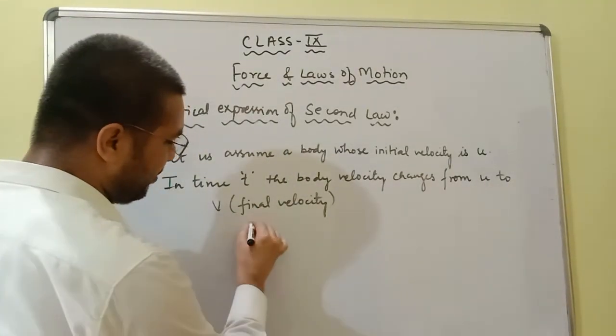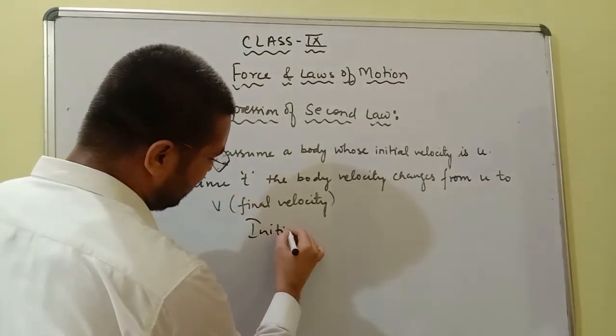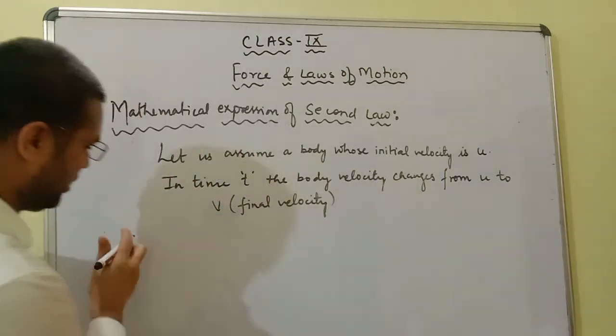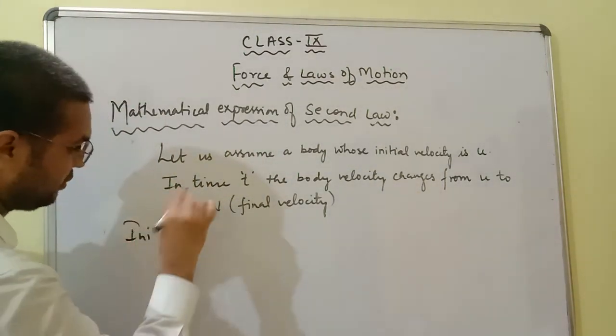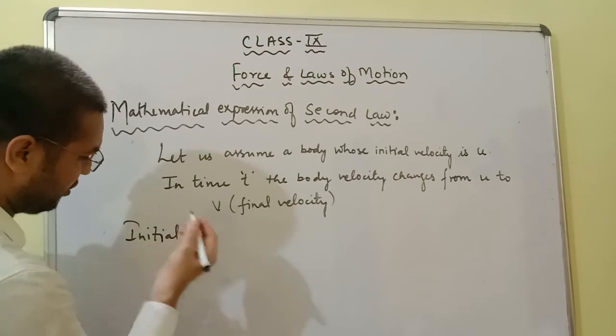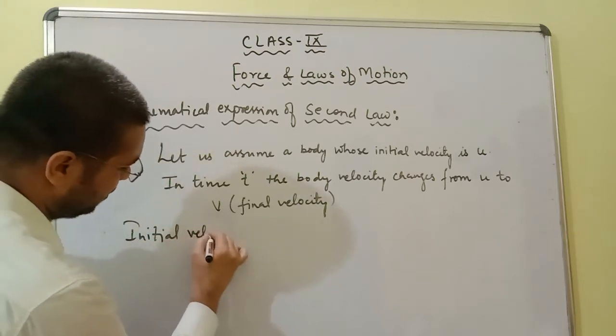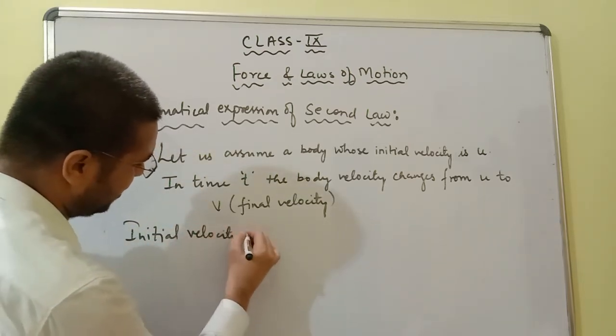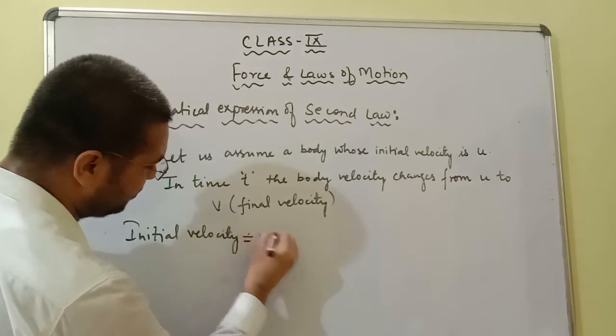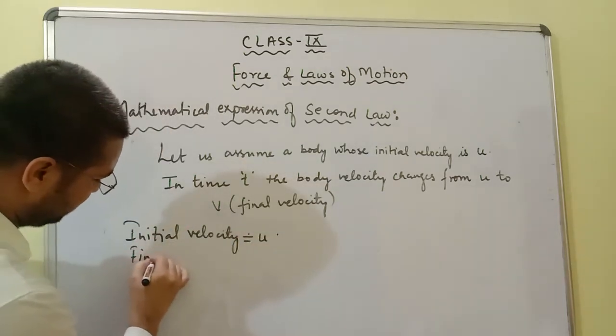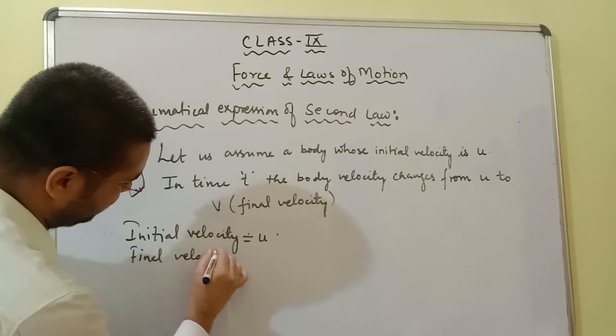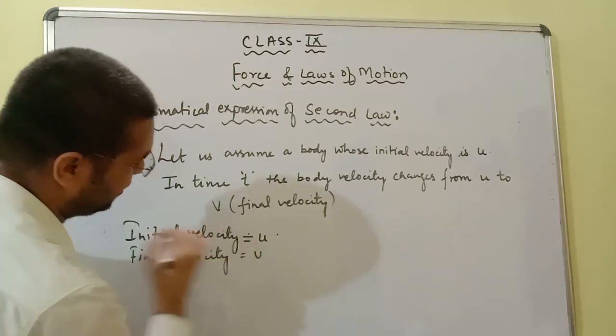The initial momentum, I am writing so that everything will come on one board. So initial velocity is u and final velocity is v.